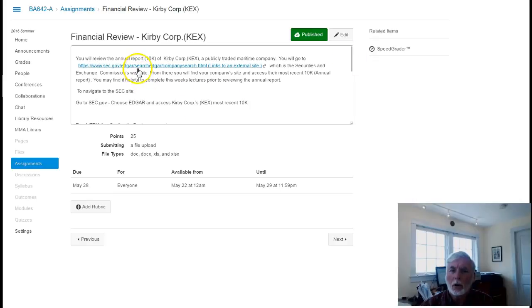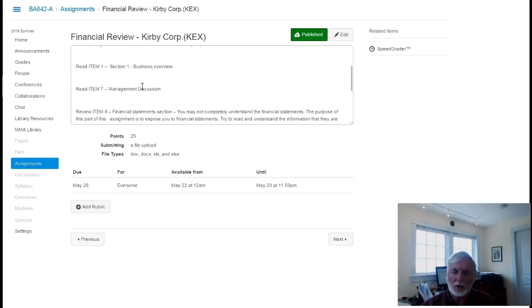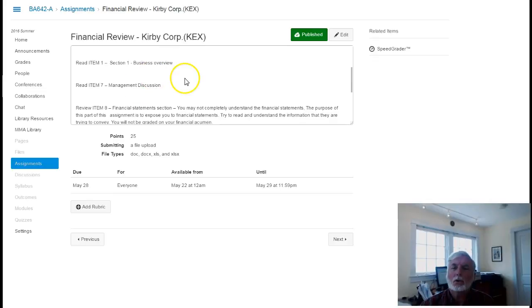The link to where you're going is here, the EDGAR site for the SEC. And the things that I'm going to ask you to look for in the 10K, once you've navigated to the site, is I want you to look at section 1 of the 10K, which basically tells you what the company is doing and what it's all about, what their business is about. And then item 7, which is management's discussion of their current situation. So this is management's view. It's not necessarily the right view. It's just what management thinks. As an outsider, you might agree or disagree with what management thinks, but that's your prerogative.